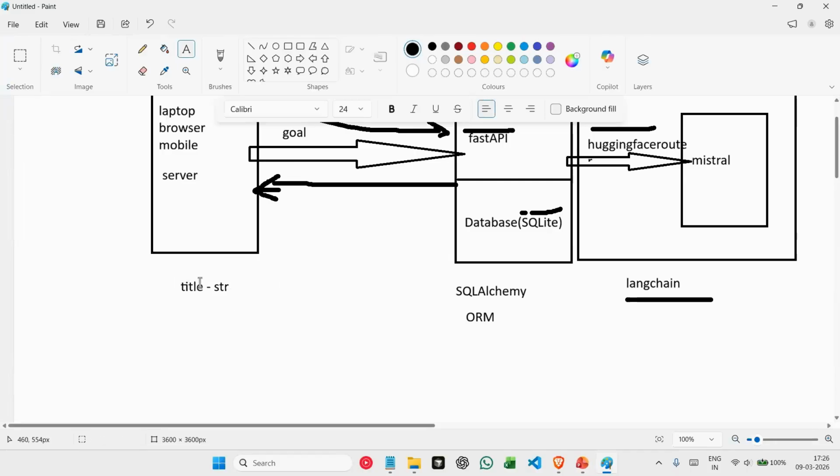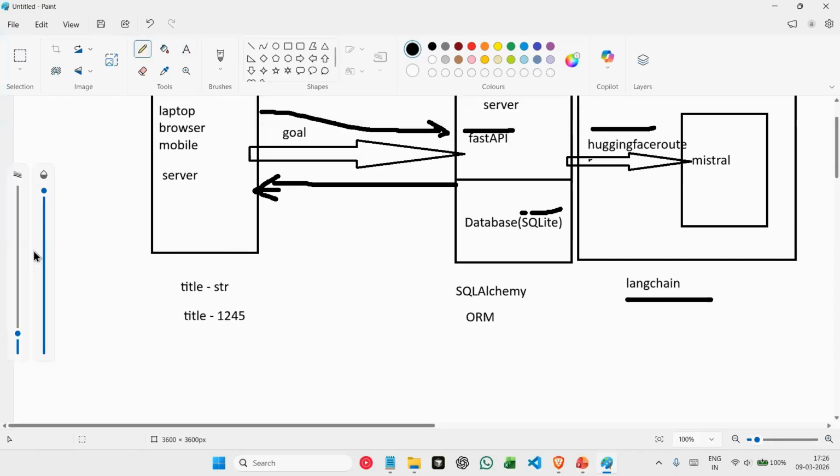Now instead of sending a string as a title, what if our front end is sending numbers 1, 2, 3, 4, 5? This is a problem, right? Because we cannot store numbers inside our database layer, because the database has strict validations where every column will accept only one data type. So to avoid these kinds of issues, we use Pydantic.